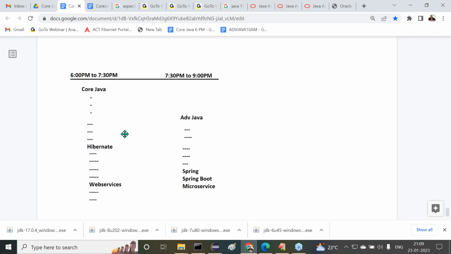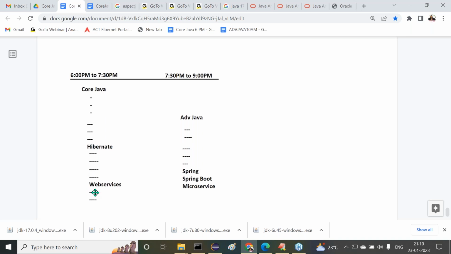If I complete that, then only I will start Advanced Java. Advanced Java and core Java are both going to happen parallelly. At one particular point of time, Advanced Java is going to start. At one particular point of time, when core Java is completed, I'm going to start Hibernate in place of it while Advanced Java is going on. At one point, Advanced Java is going to be completed, and there I will start Spring.